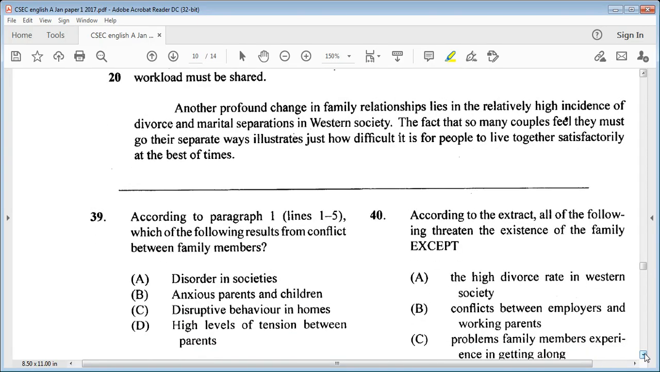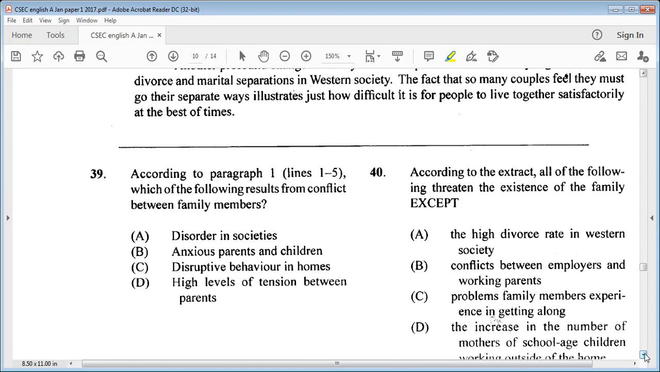So here is our question. 39 says, according to paragraph 1, lines 1 through 5, which of the following results from conflict between family members? A. Disorder in societies. B. Anxious parents and children. C. Disruptive behavior in homes. Or D. High levels of tension between parents.